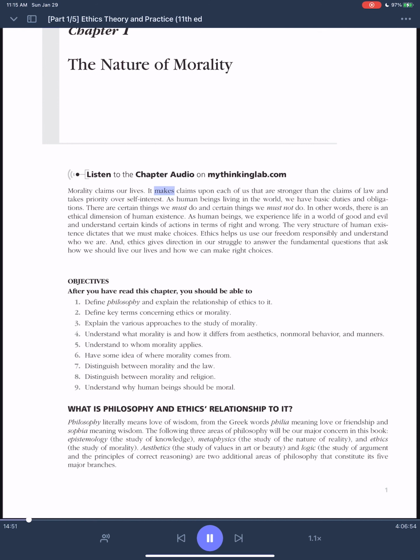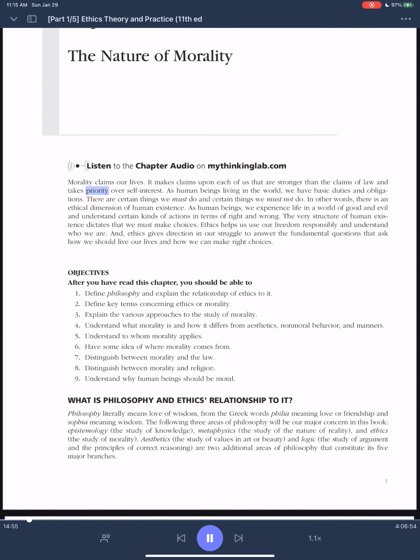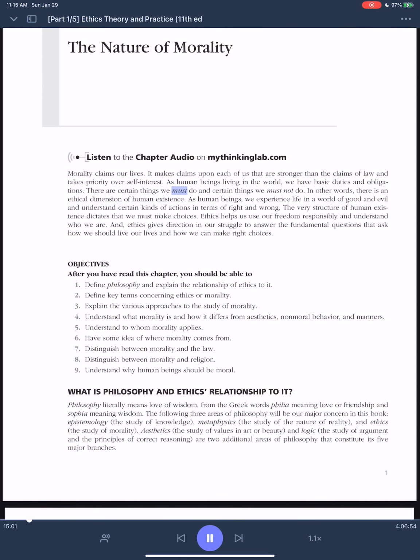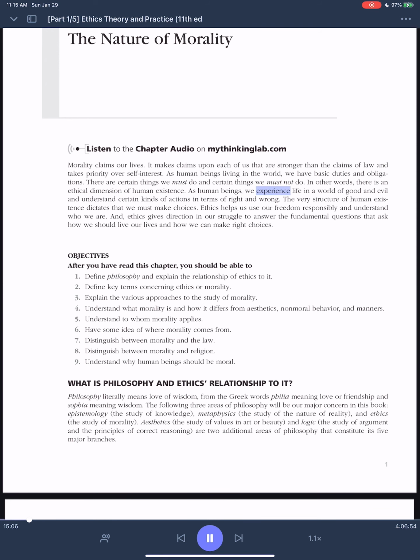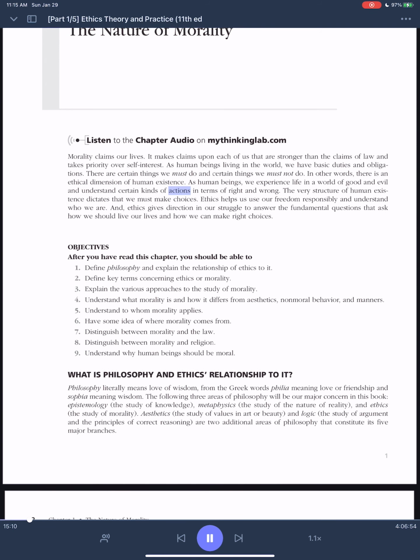Morality claims our lives. It makes claims upon each of us that are stronger than the claims of law and takes priority over self-interest. As human beings living in the world, we have basic duties and obligations. There are certain things we must do and certain things we must not do. In other words, there is an ethical dimension of human existence. As human beings, we experience life in a world of good and evil and understand certain kinds of actions in terms of right and wrong.